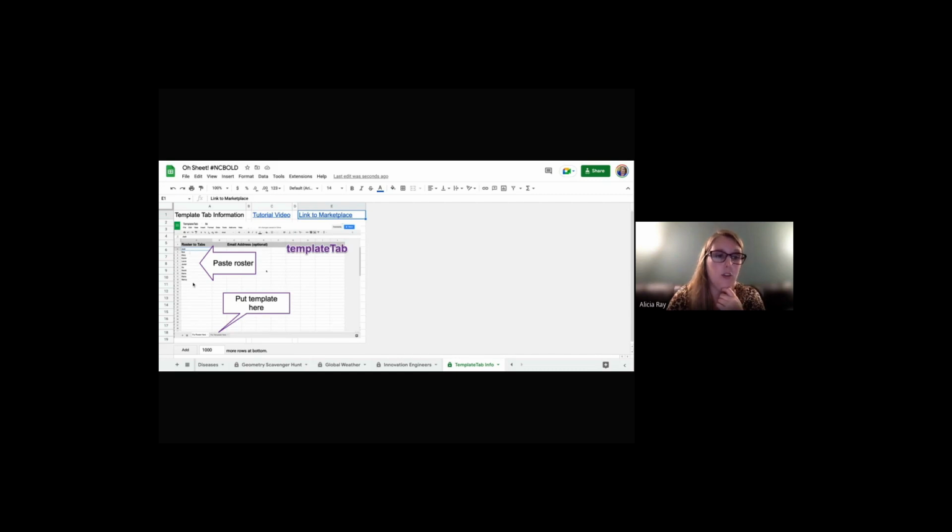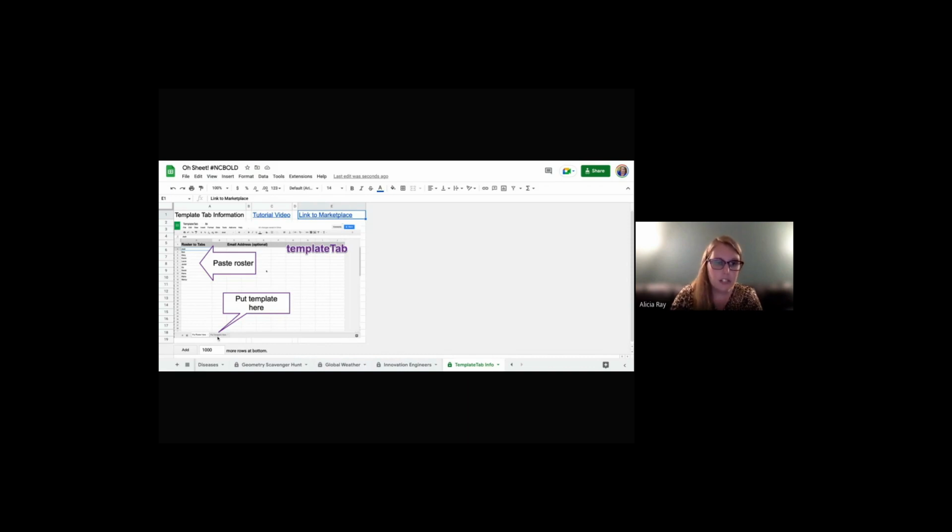But basically you put in your roster. You can pull this from your PowerSchool, your student system that you're using. You can put in here, maybe it's not names that you want along the bottom of your students. Maybe it's battles of a war. Maybe you want different elements from the periodic table. Maybe you are looking for characters in a story or whatnot. So we're putting our information here in roster. Those are just simply, what do I want to be the name of my sheets along the bottom, okay? For my innovation engineers example, I wanted it to be the students' names.